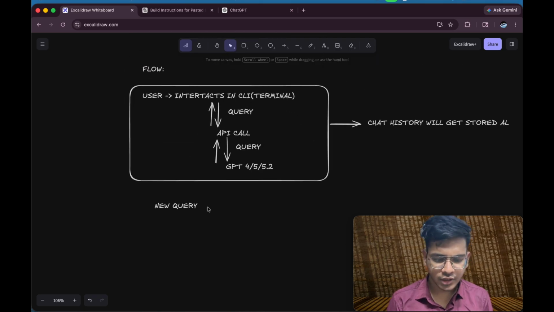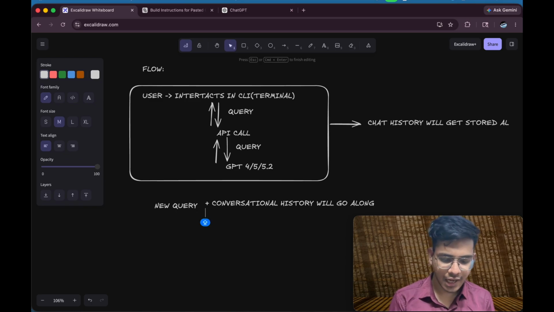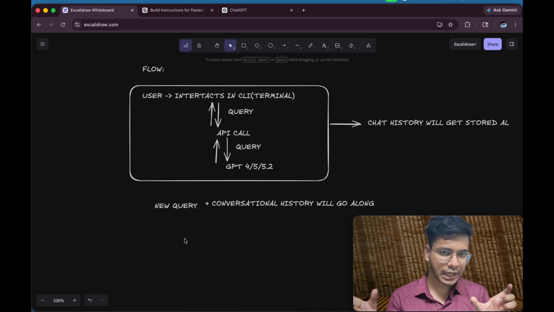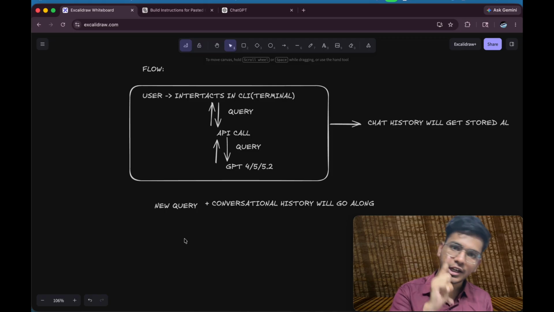But along with it, the conversation history will go along, such that because of the new query, and along with it the conversational history we are sending, your model will understand the context and give you more accurate responses. So that is the one thing which we are doing additionally when compared to traditional chatbots.